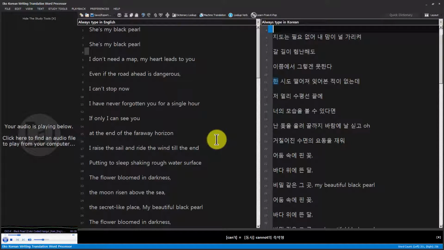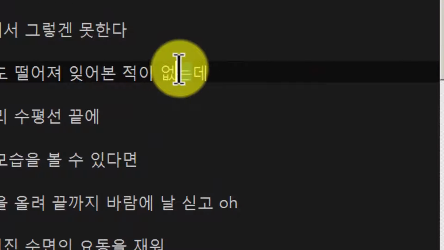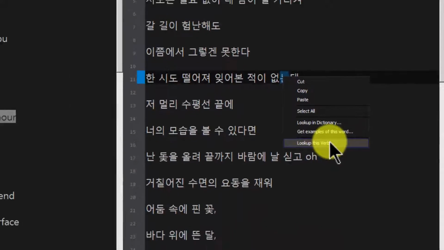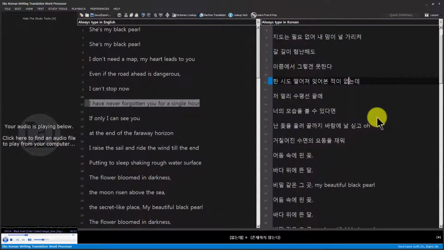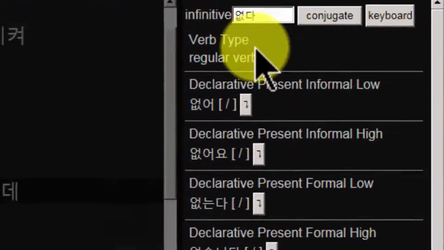So there's another thing. If I take a look at this song, here's a verb at the end of this sentence, 없는데. If I want to conjugate this verb, how would I do it? What is the root of 없는데, and how do you conjugate that root? Well, I happen to know that the root of 없는데 is 없다, but if I right click and choose look up this verb, it'll process that root for me, and it'll actually show that it's 없다, and it's being conjugated here.